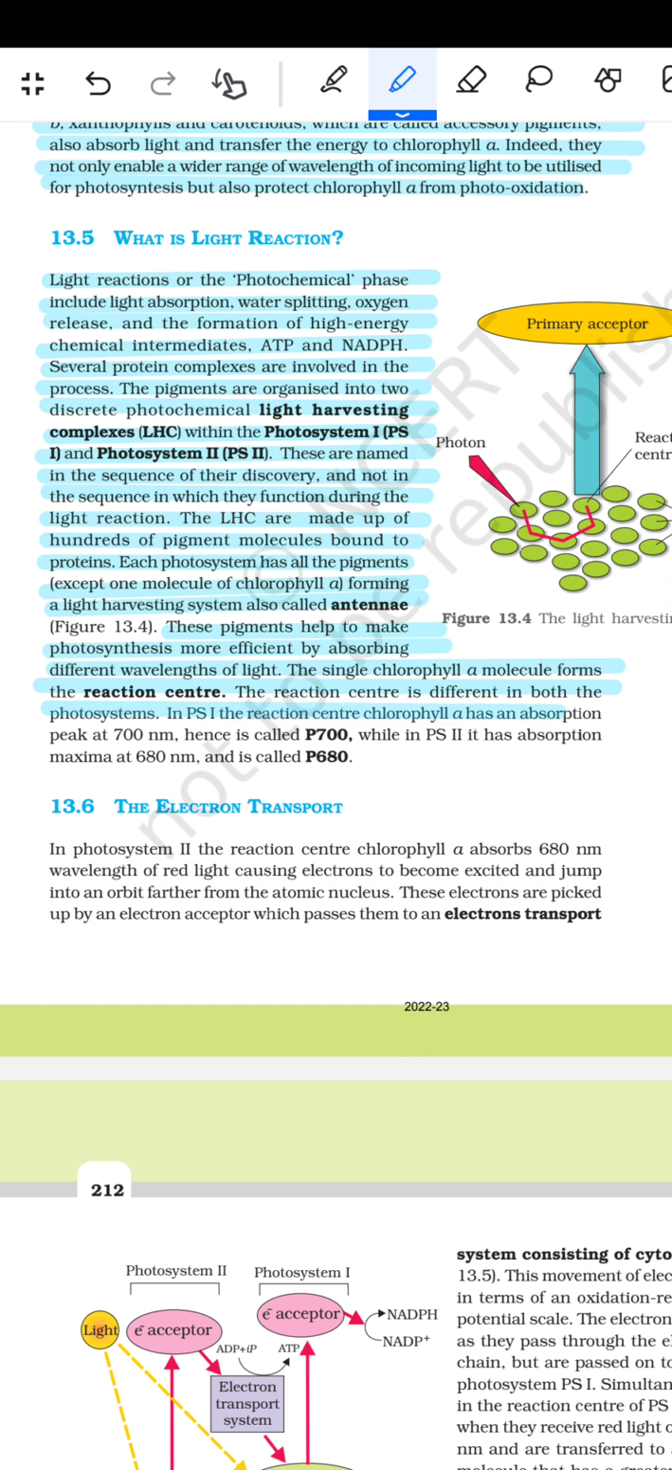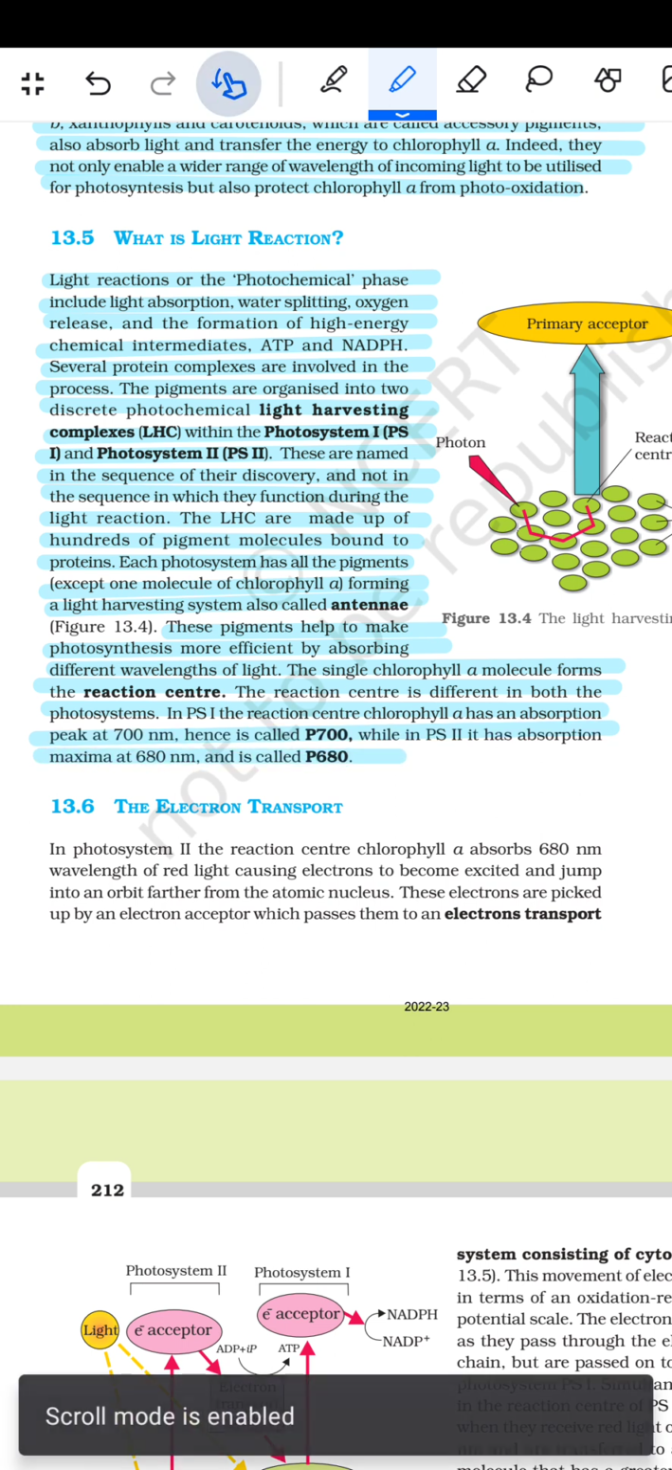In photosystem 1, the reaction center chlorophyll a has an absorption peak at 700 nanometers, hence it is called P700. While in photosystem 2, it has an absorption maxima at 680 nanometers, so it is called P680.